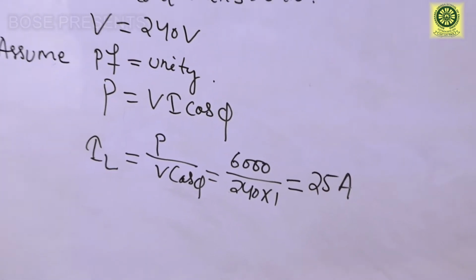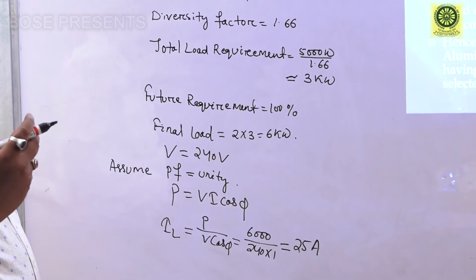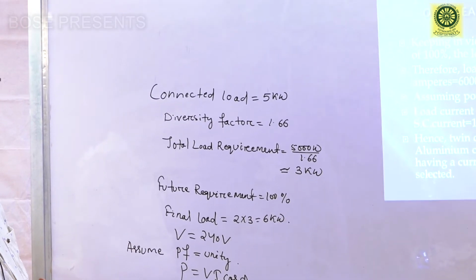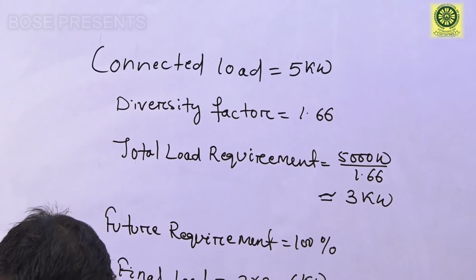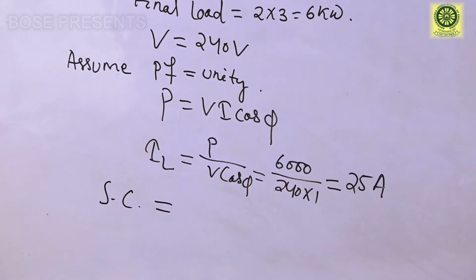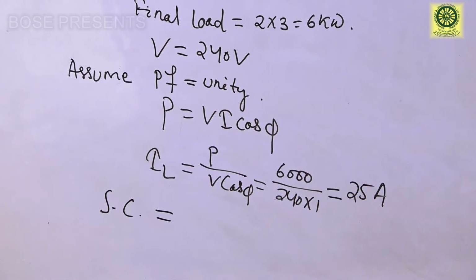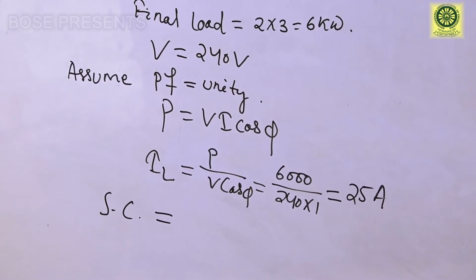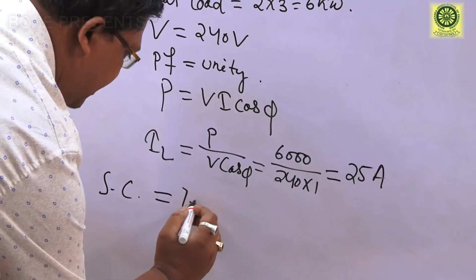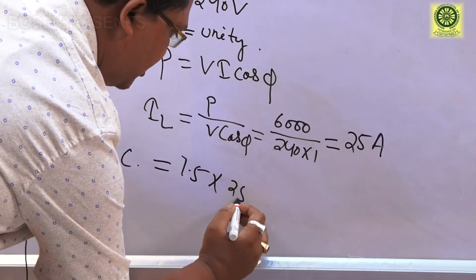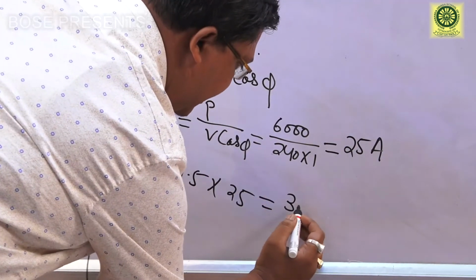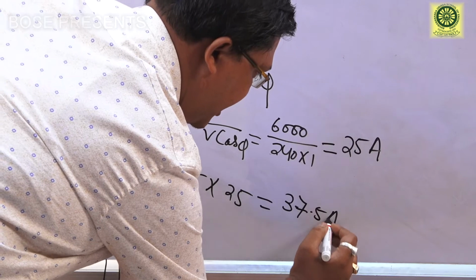But for conductor selection from the conductor chart, we have to take the short circuit current. If we do not consider it, then if any over voltage or over current occurs, a power failure will occur or it will damage the loads connected to the consumer. Short circuit current is taken as 1.5 times the total current, so this comes to around 37.5 ampere.